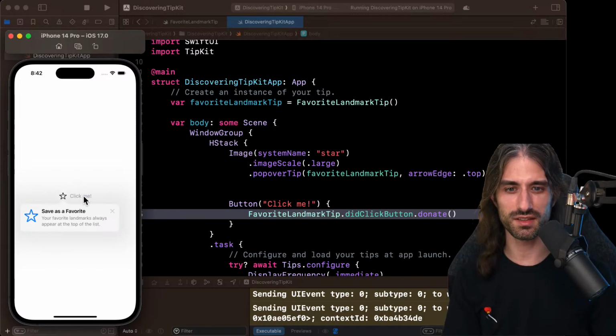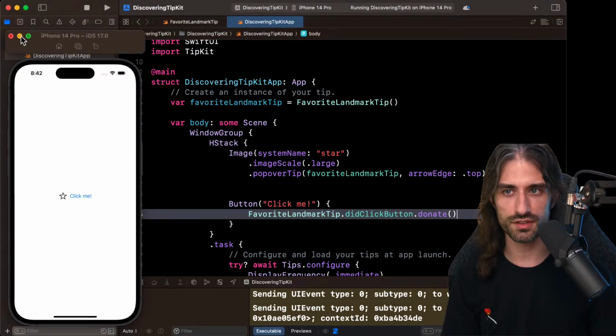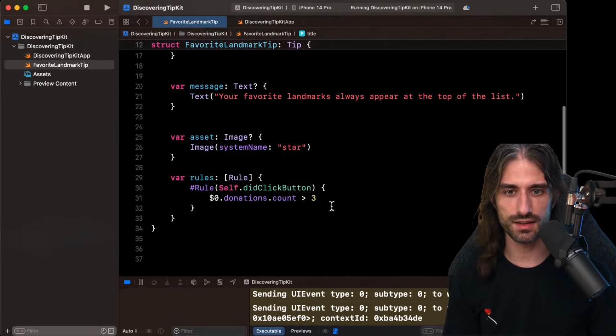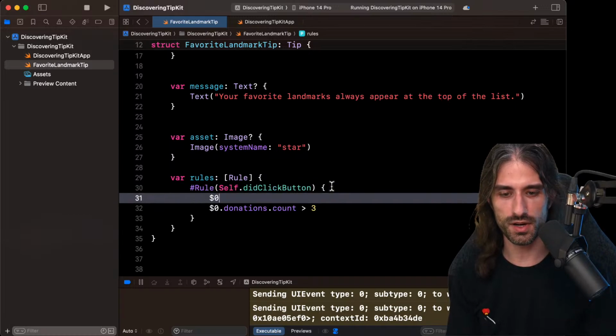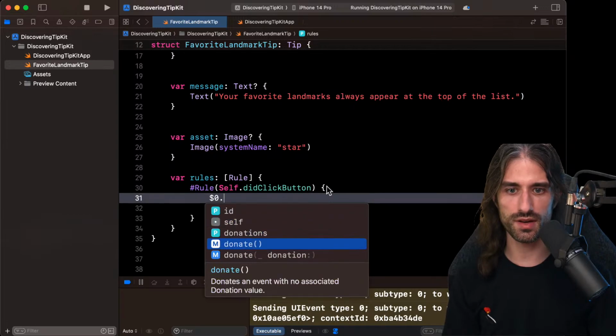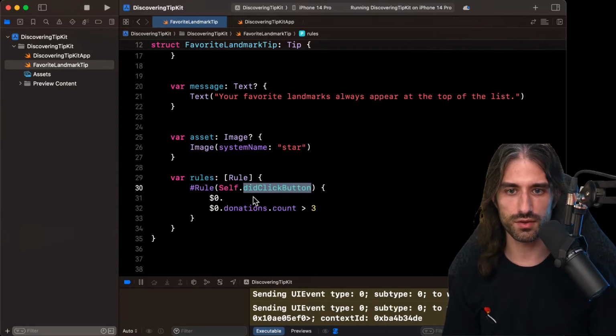Perfect. Amazing. That's quite powerful indeed. So let's see what other options we have inside the rule. If I go back on this $0, what do we have? Actually we have the event. We get this event right here.